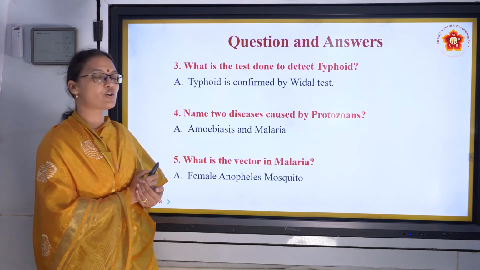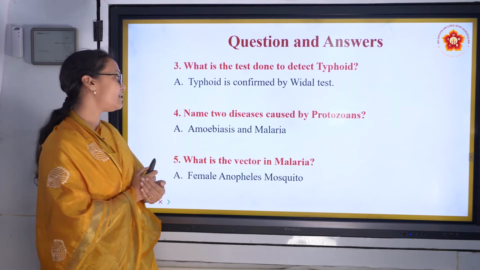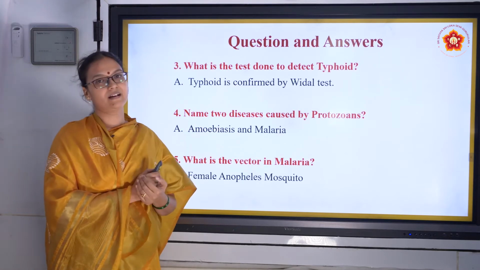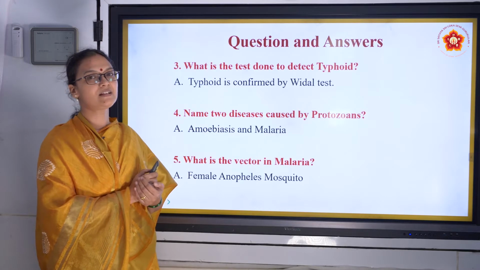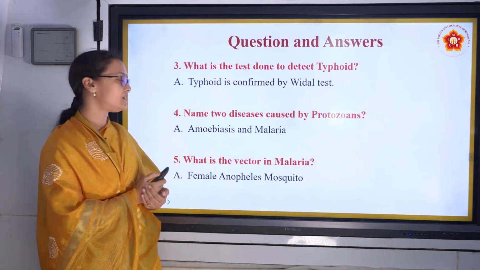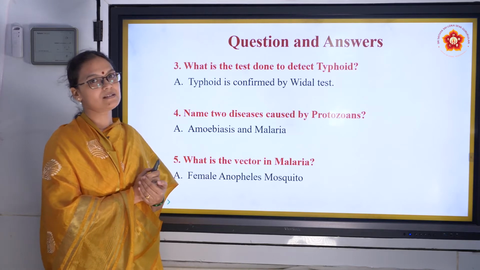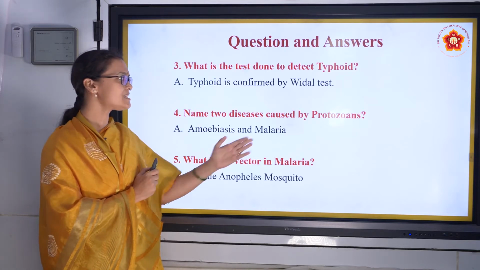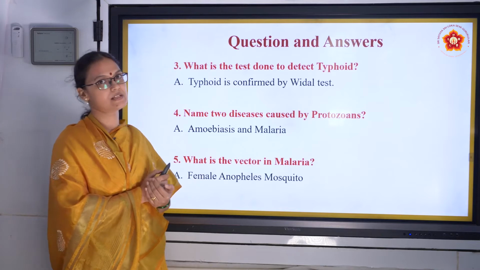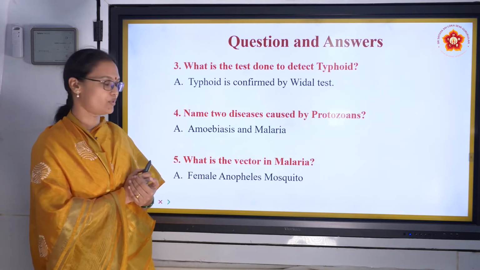Name two diseases caused by protozoans. They are amoebiasis and malaria. Amoebiasis again affects the digestive system, and the pathogen that causes amoebiasis is Entamoeba histolytica. Next is malaria. Malaria is also a protozoan disease caused by Plasmodium.